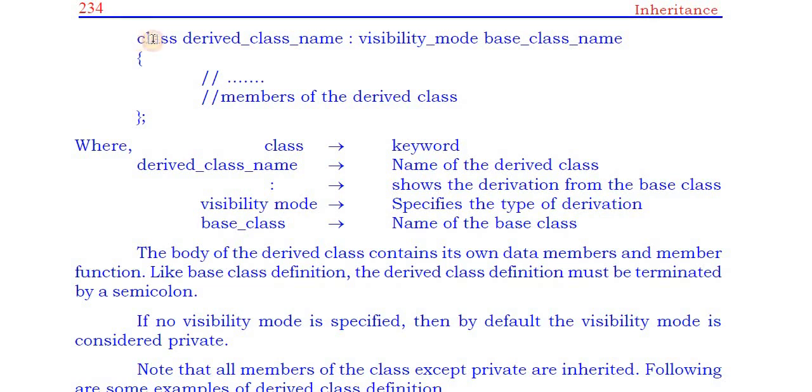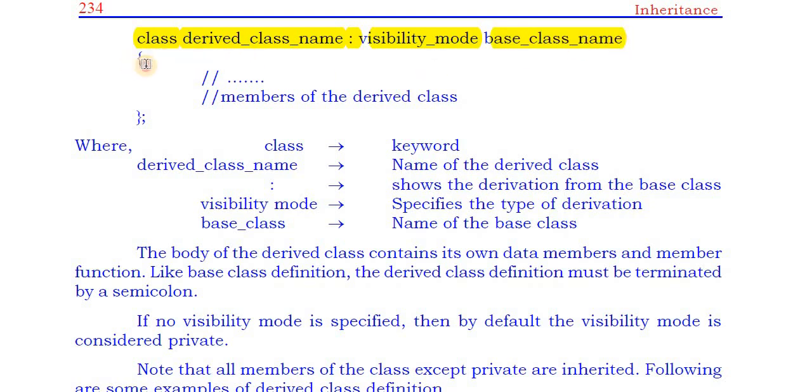This is the syntax for creating a derived class, a new class from an old base class. The syntax is first the class keyword, then the name of the derived class. You can choose any name, it depends upon your choice. Next the colon symbol, next the visibility mode, and last the name of the base class.